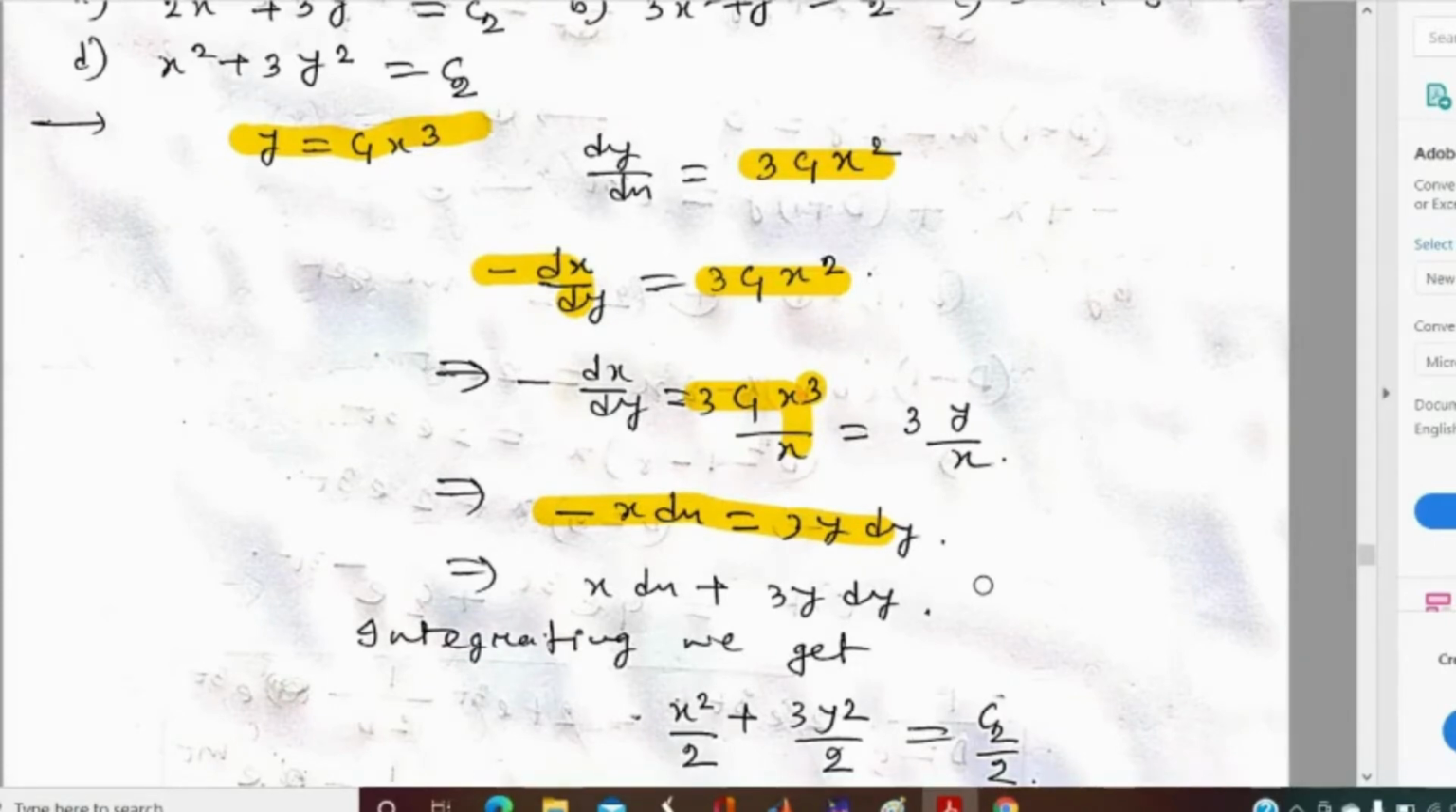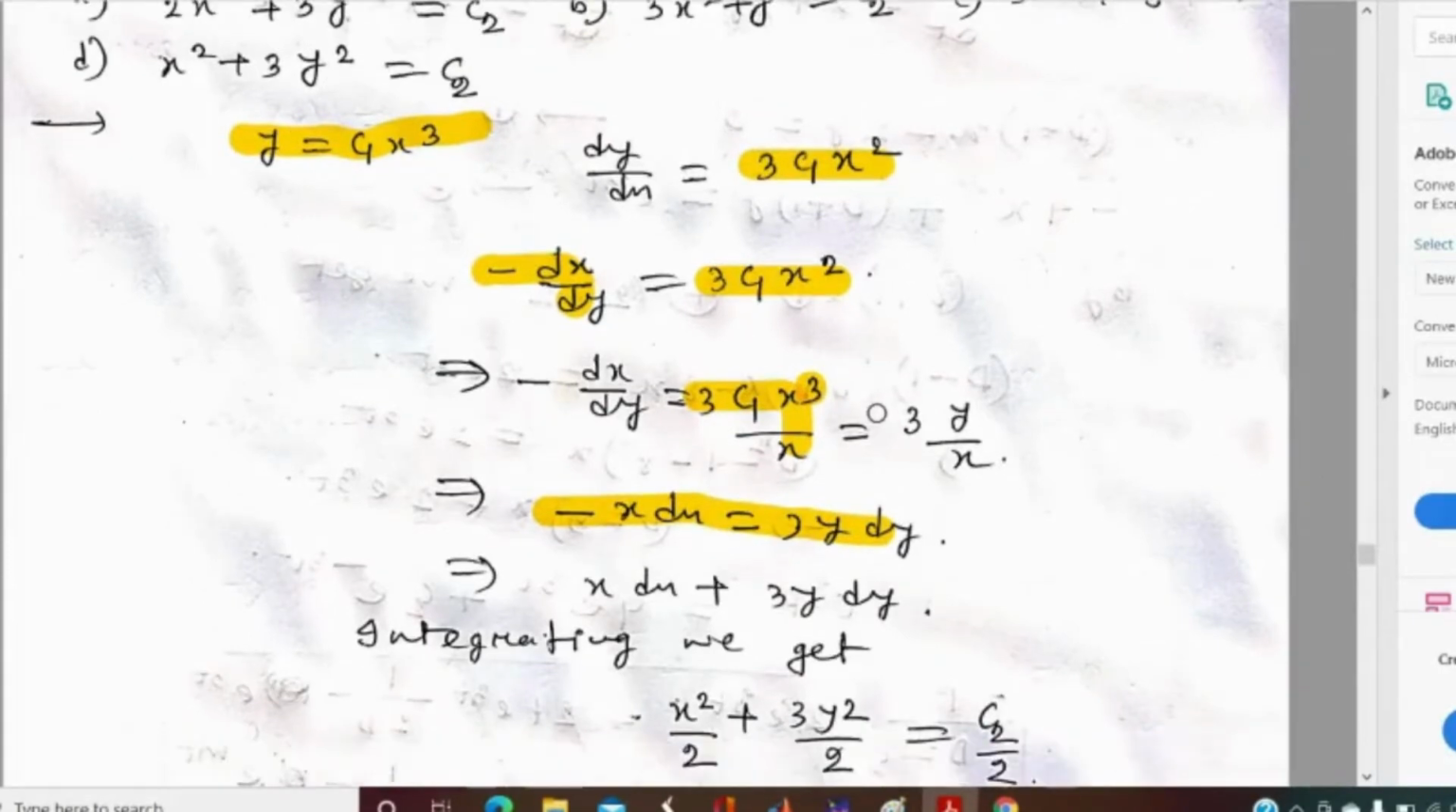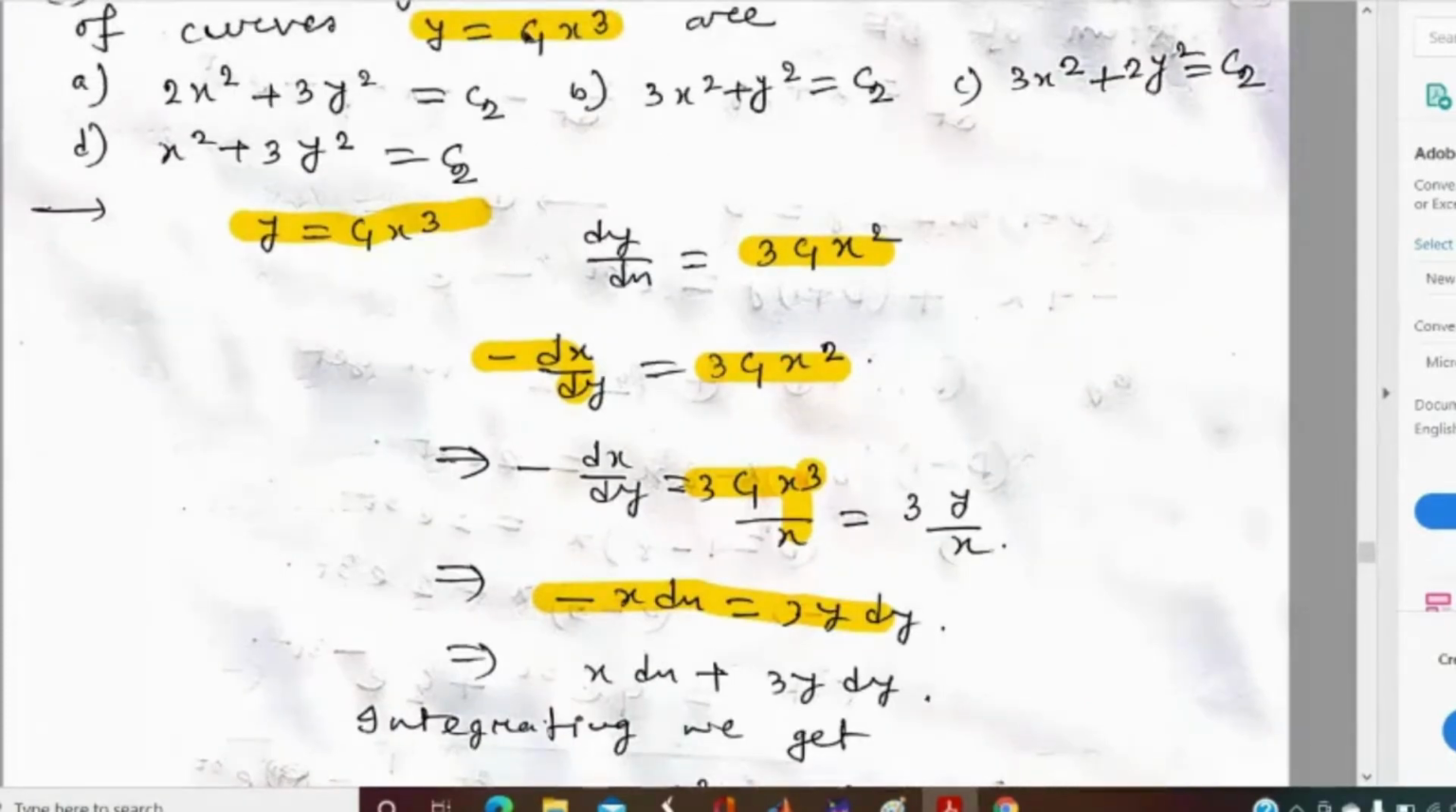Sir, when we divide by x, it may happen that x is 0. Yes, here we should think about x not equal to 0. Because if x is not equal to 0, then we can substitute y by c1 x cube. Otherwise, if x equal to 0, then we cannot substitute y by c1 x cube. Okay.